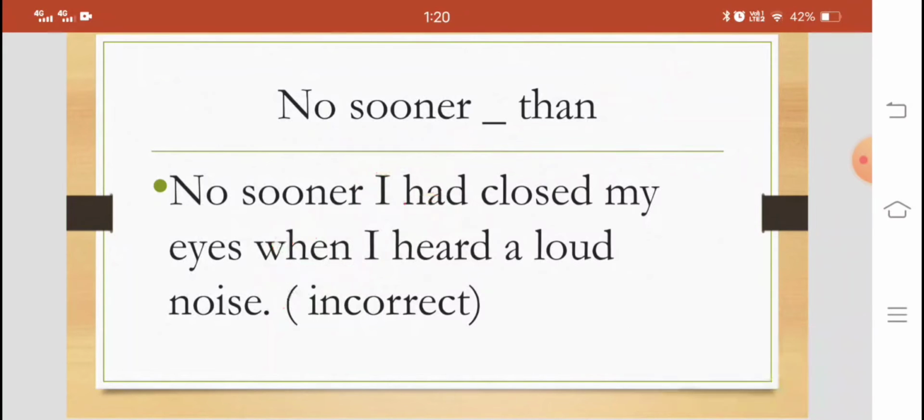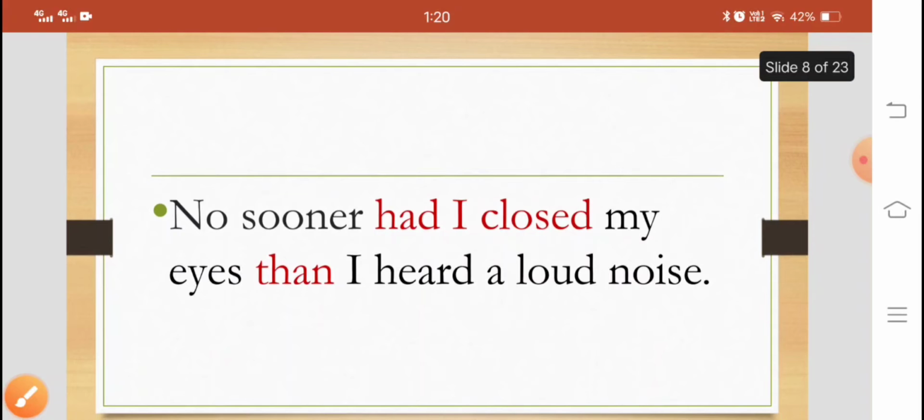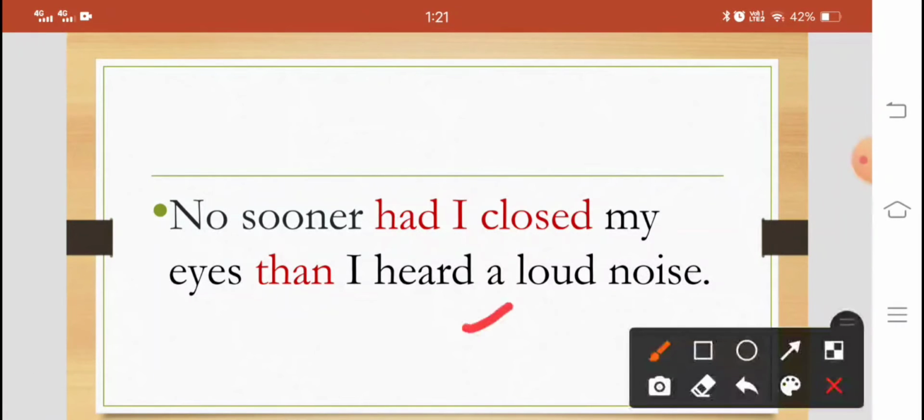Let's see the correct sentence. No sooner had I closed my eyes than I heard a loud noise. This is the correct one. So we have used the inverted word order, and also we have used here than, because the no sooner than pair is used.